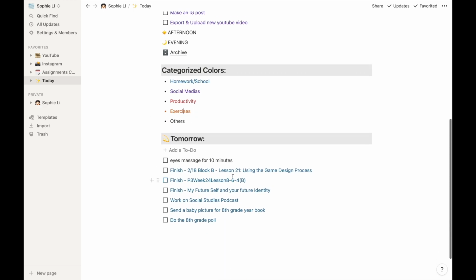And I also have a topic for my tomorrow to-dos, because I do need to know specifically what I need to do tomorrow, because it is important for me to know what time I need to wake up tomorrow so that I can be more productive that way.